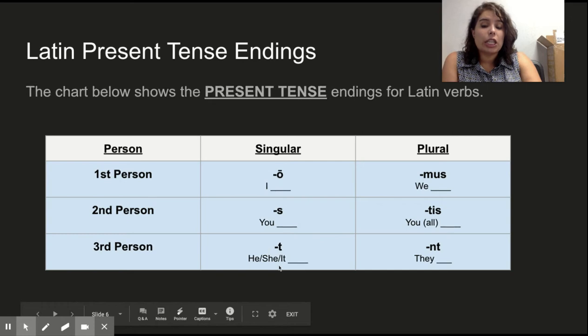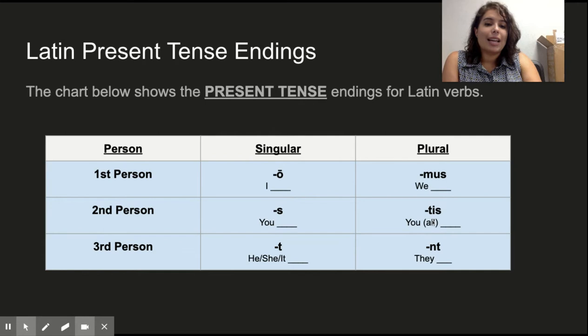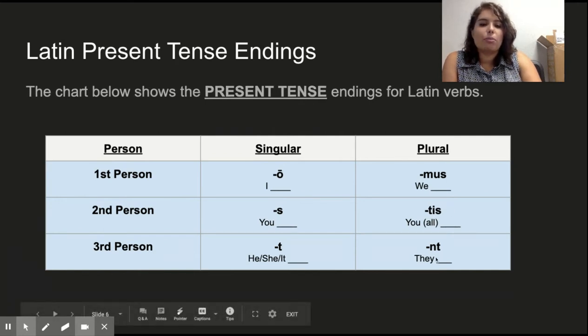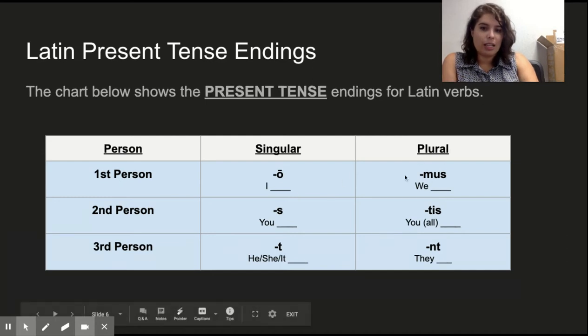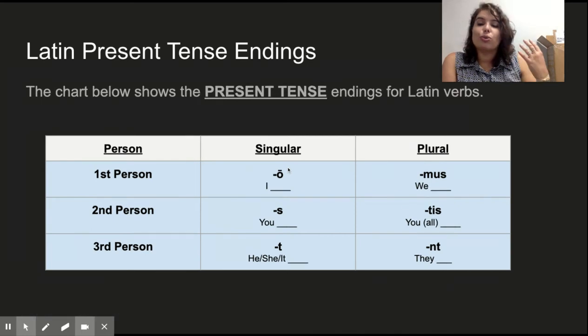Third person singular is going to end in a T in the present tense. First person plural will end in MUS, pronounced mus. Second person plural ends in TIS. And third person plural ends in NT. So all present tense verbs will have these endings in Latin. Okay. So how to remember these?